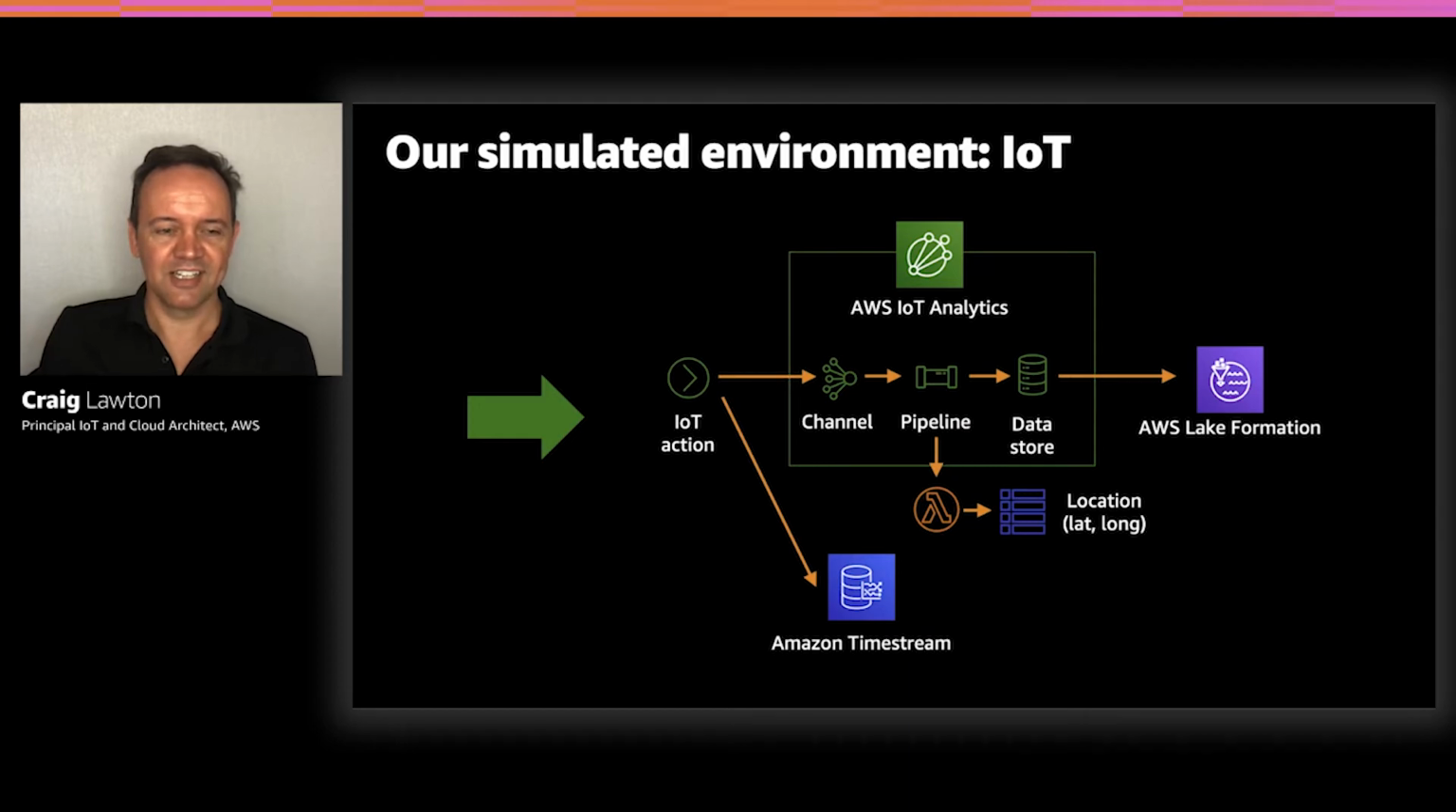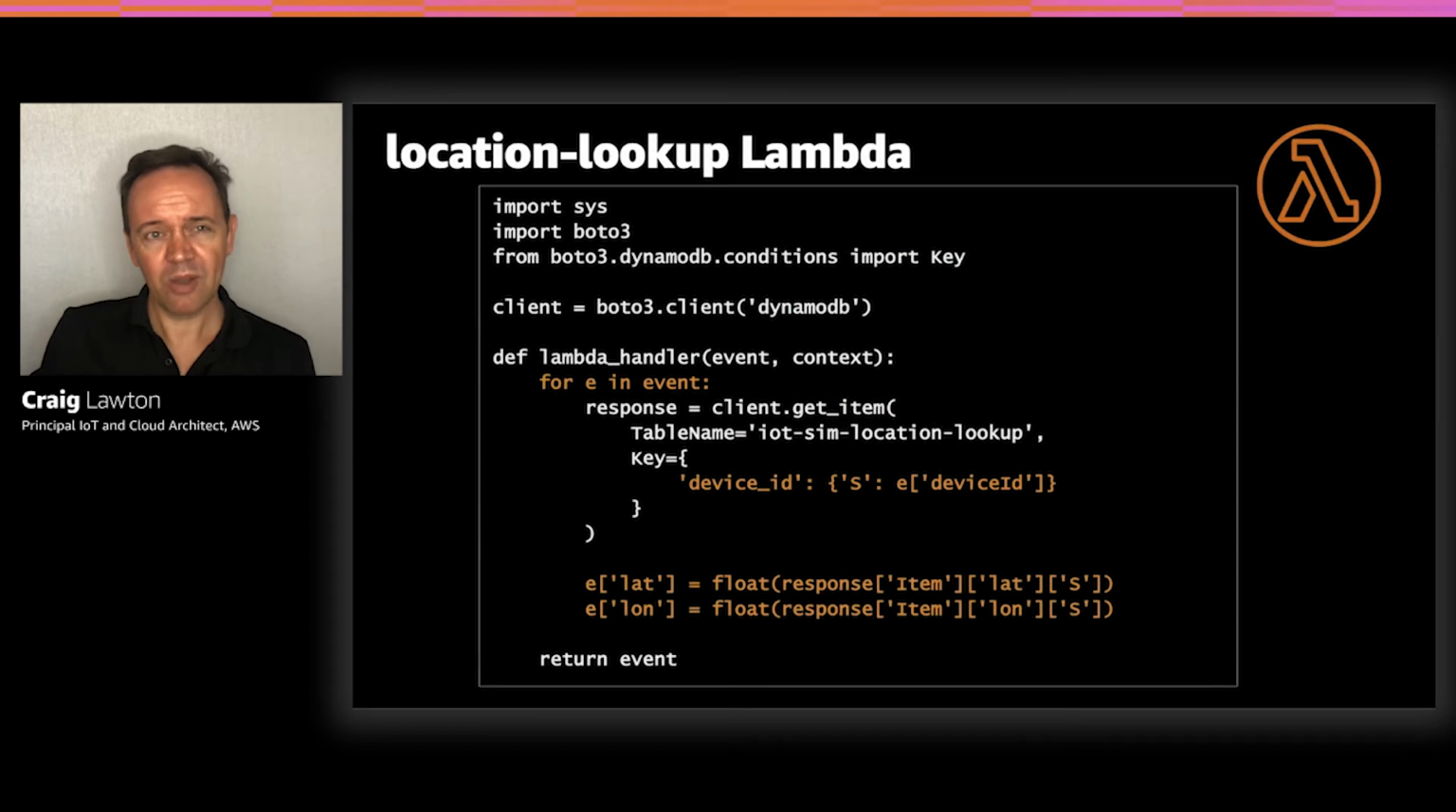Looking at the Lambda function, which does the latitude and longitude lookup, the way it works is the pipeline can send a batch of messages at a time to the Lambda function. That batch is a list of events, and if you can see the for loop there, it's iterating through these events. Each event is a dictionary type, and you can see that we've done a DynamoDB lookup on the IoT sim location lookup table, and we've added in the latitude and longitude. A very simple piece of code.